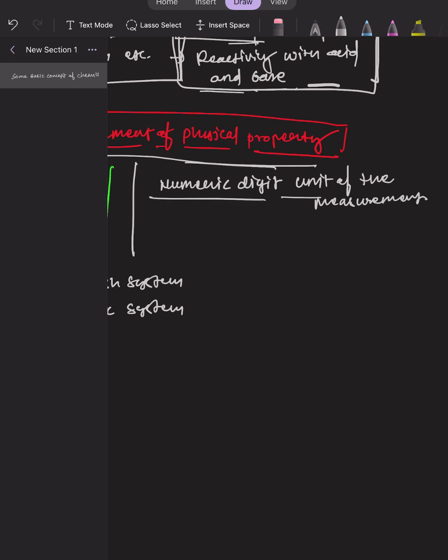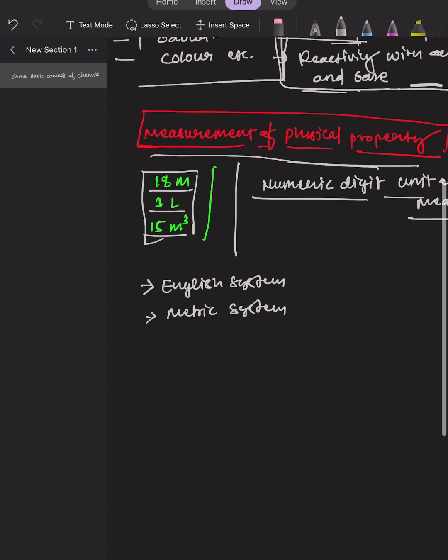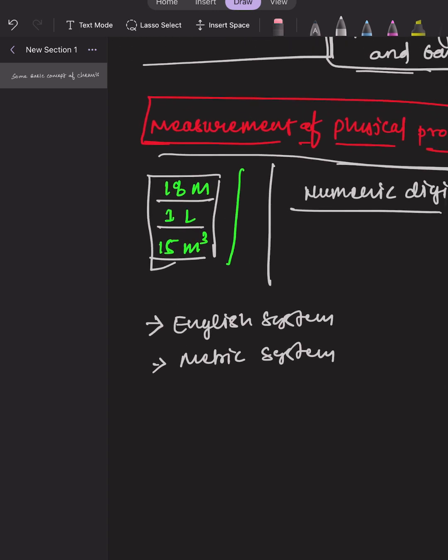So the numeric digit, here I have written three examples. Here 18 is a digit. We know 1 2 3 4 5 6 are digits, and it is followed by a unit. Like here I am taking meter, and here I have taken 1 as a numeric digit, followed by a unit, that is liter, 1 liter.